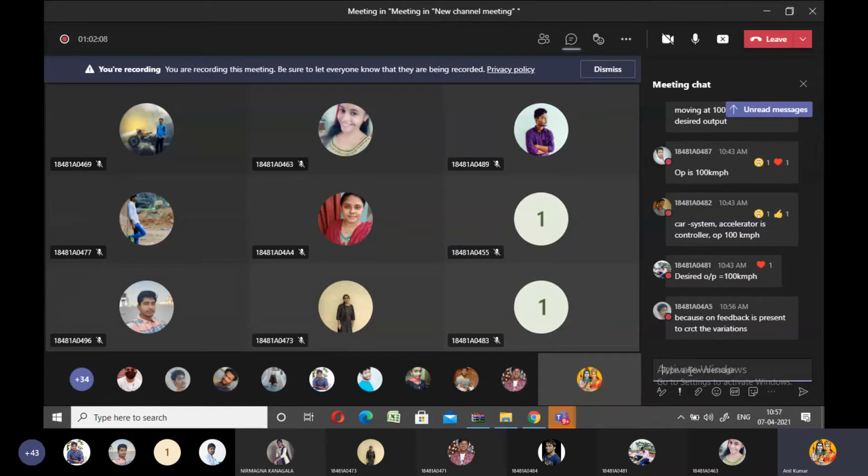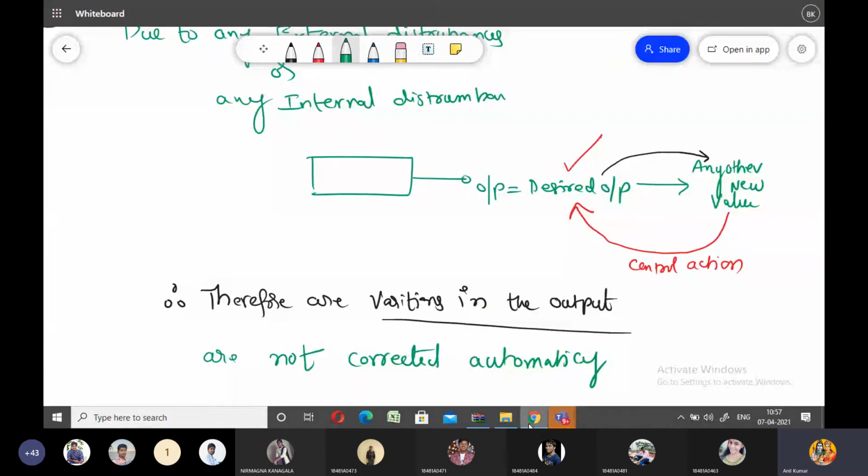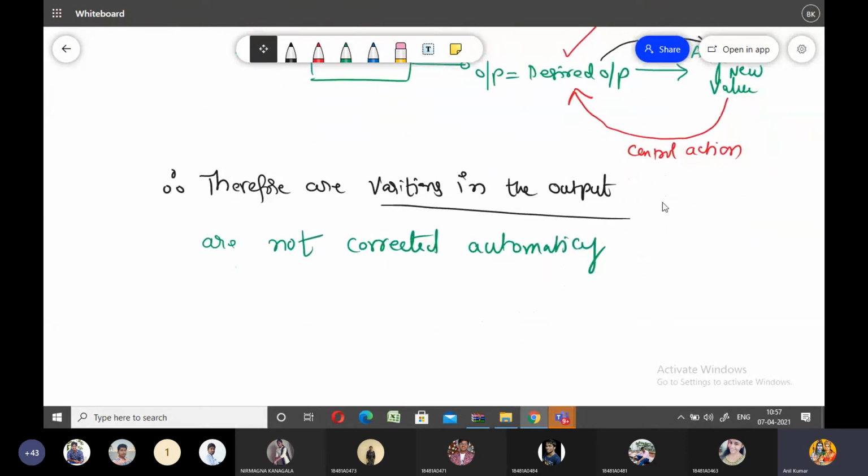You need to control the variations in the output manually.